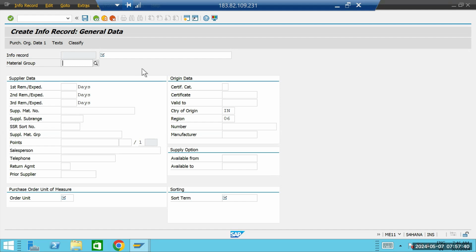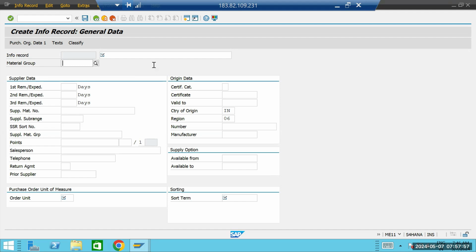So you will need things like the price, and it will automatically flow from the info record to the purchase order. Okay, so the price will be triggered from here.